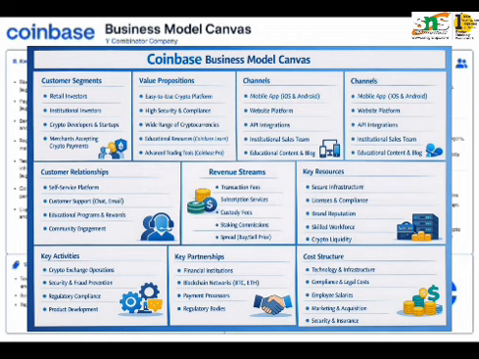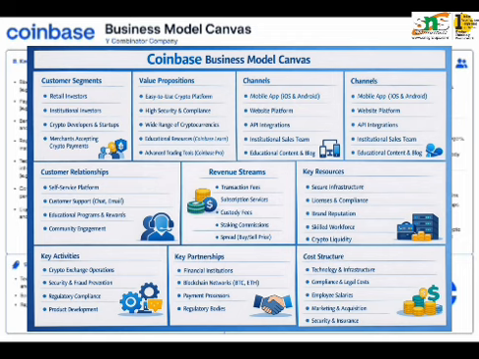Let us talk about the key resources. Coinbase invests heavily in secure technology, infrastructure and blockchain integrations, as well as brand reputation and regulatory licenses. Its skilled workforce in finance and technology is also a major asset. Now the key activities include maintaining the trading platform, ensuring security, managing transactions, complying with regulations, and continuously improving the user experience also.